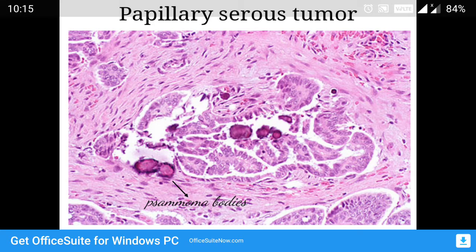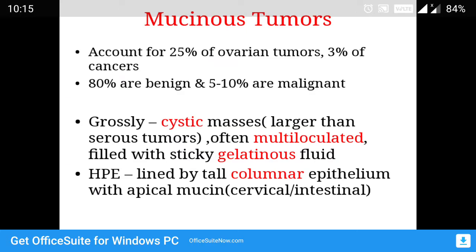So one more feature that can be seen in papillary tumors is psammoma bodies. Papillary tumors will show psammoma bodies. Then coming to mucinous tumors.